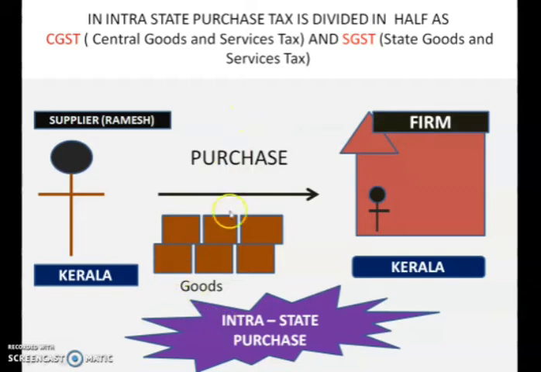So, such type of purchase is known as intrastate purchase, and the tax related to intrastate purchase is known as CGST, that means Central Goods and Service Tax, and SGST, that means State Goods and Service Tax. So in intrastate purchase we have to pay two taxes. One is going to the central government, the other one is going to the state government. Okay.